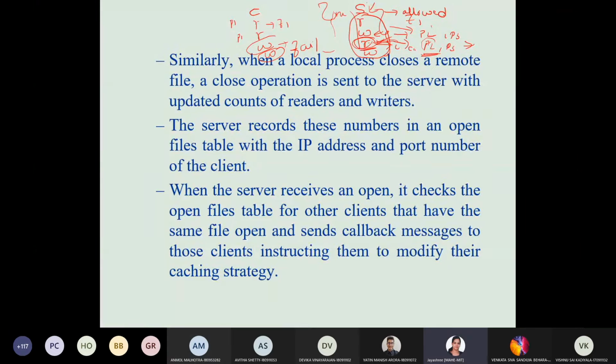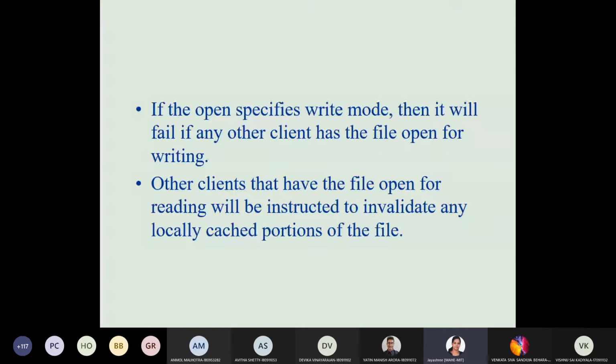Whatever explanation is there in the slide is for reference. Just to help understanding, I've put it in normal words, but you need to go through my detailed explanation, which is there in the textbook. The content will be the same. For marks purposes you're supposed to write more, so you're supposed to go through it. Otherwise it will be easy for you to understand if you go through the slides which I'll be explaining here.